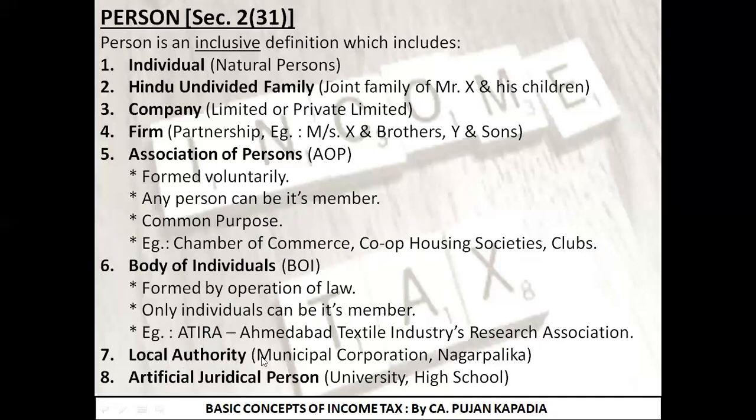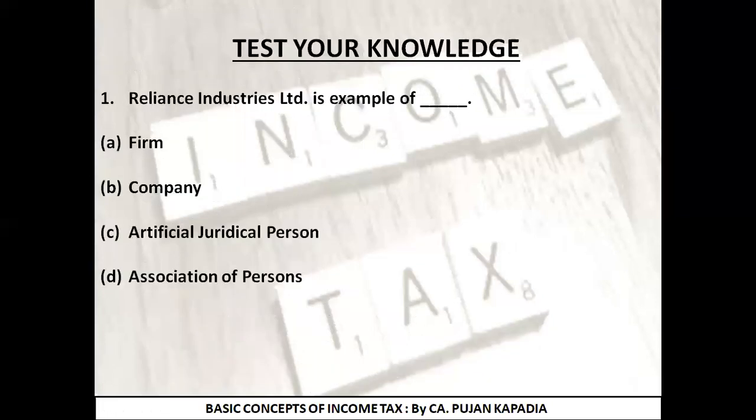Next is local authority. That is any semi-government organizations like SMC, municipal corporations, Nagarpalika would be the part of local authority. And last is artificial juridical person. That is any university, any school you take are going to be the part of artificial juridical person. So friends, I hope you are very well aware about this particular topic. And now let's start with the test your knowledge series.